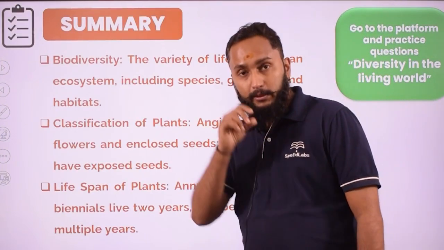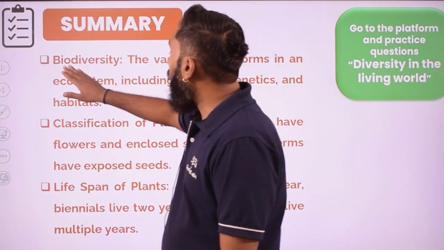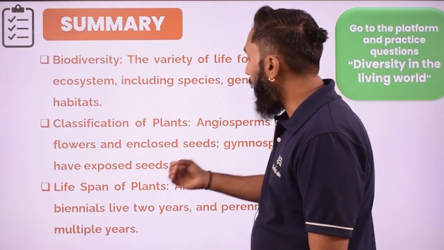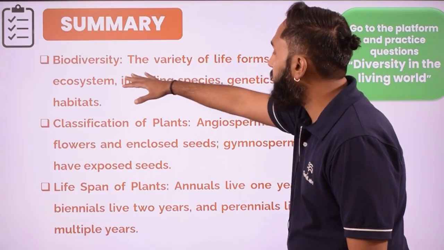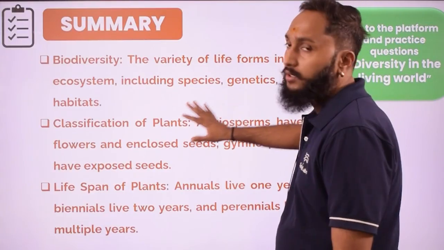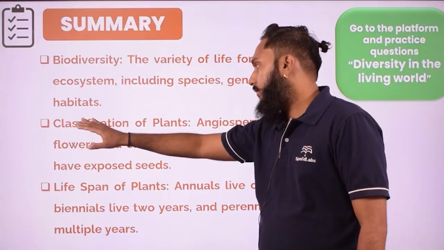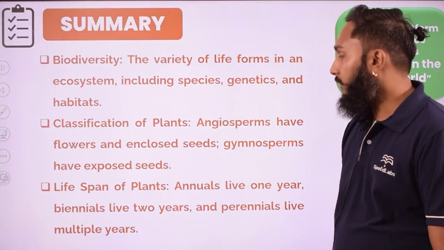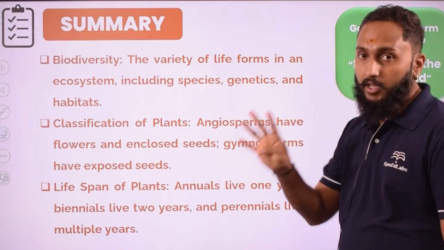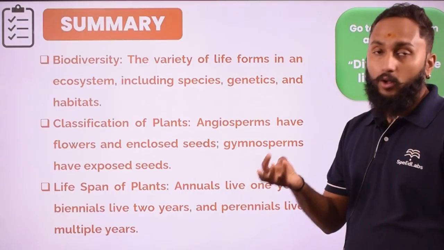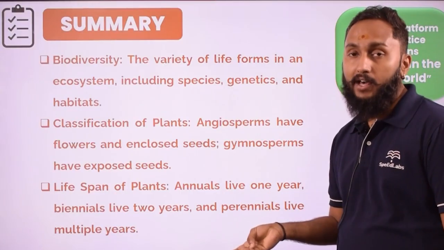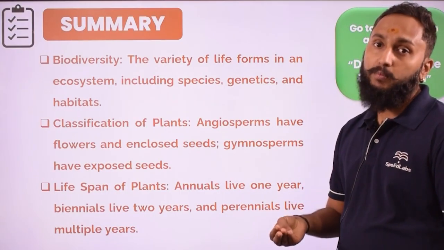What topics have we covered here? We have got to know about diversity, biodiversity. Biodiversity means variety of living forms which are present in the ecosystem. Classification of plants we have also seen. 4 different bases we have seen: on the basis of lifespan, on the basis of capability to produce flowers. So angiosperm, gymnosperm we have seen.